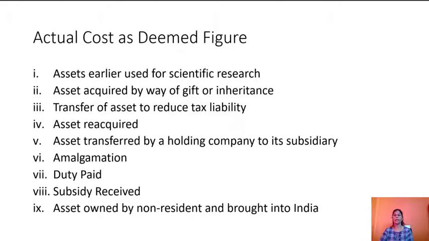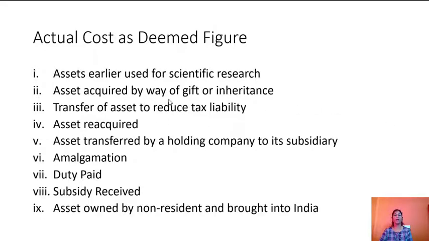In certain specified circumstances, the actual cost has a special meaning. That is, instead of actual cost, notional cost is deemed to be the actual cost. Assets earlier used for scientific research. An asset might be used in scientific research and it is no longer used in that research. If that asset is used in the related business, the actual cost of the asset will be the actual cost as reduced by the deduction already allowed on this asset in connection with scientific research.